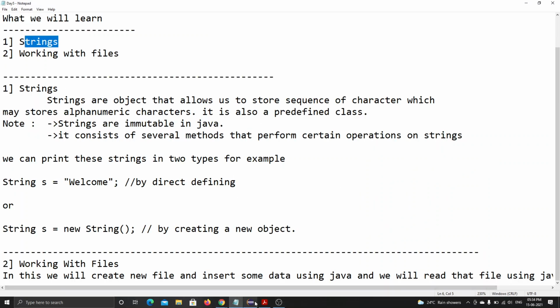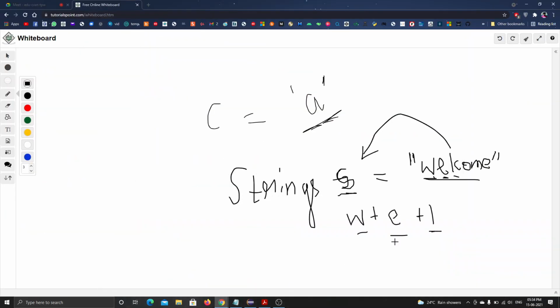It can include numbers also. If I write string s is equal to "19", it stores 19 as a string, not as an integer type.